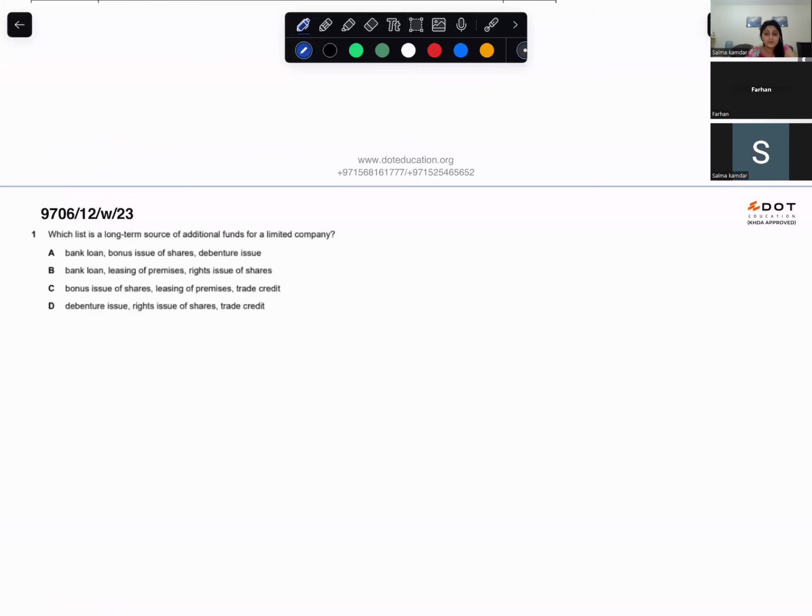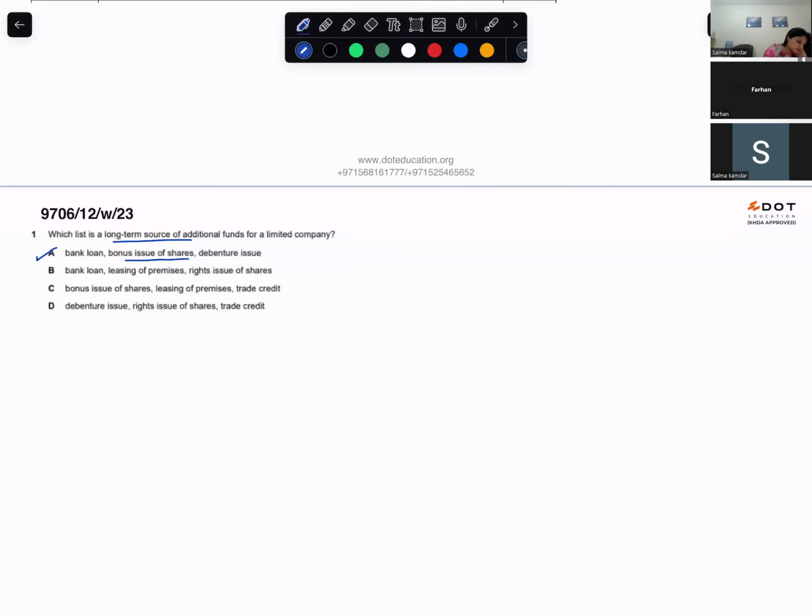Can you read the options? Okay, A says bank loan, bonus issue of shares, debenture issue. D says bank loan, leasing of premises, rights issue of shares. Long-term source of additional funds. Yeah, long-term source. So bank loan is a long-term source. Okay, fine. Bonus issue of shares.